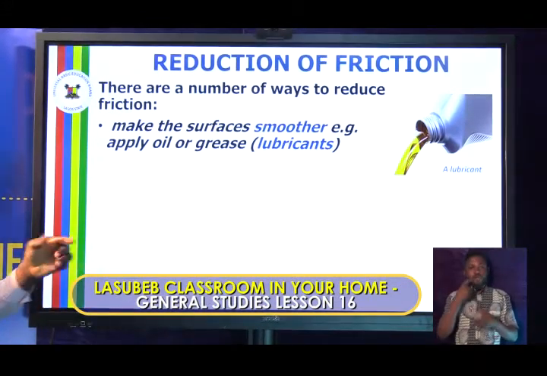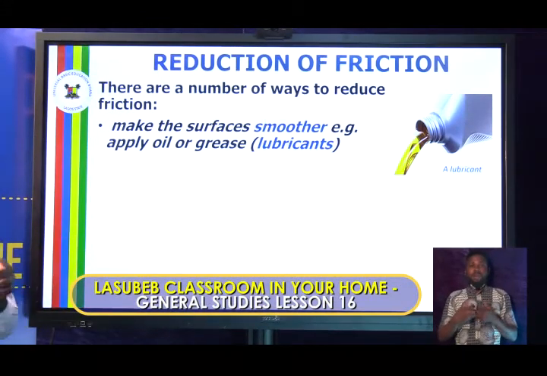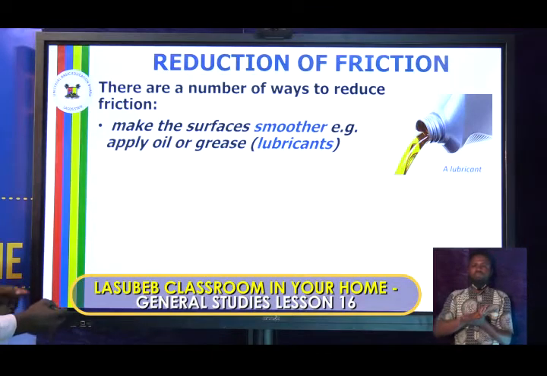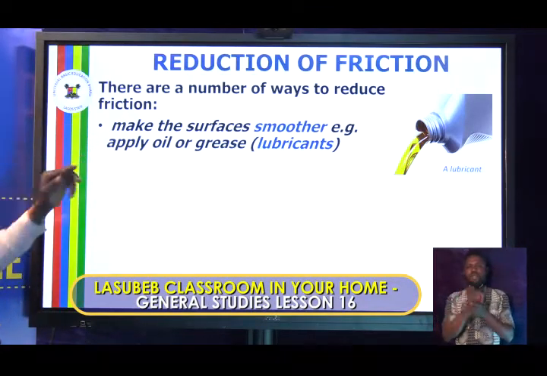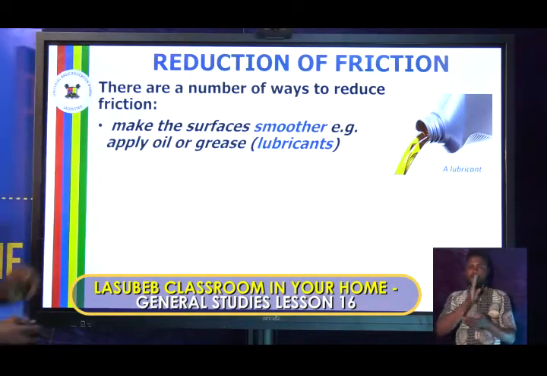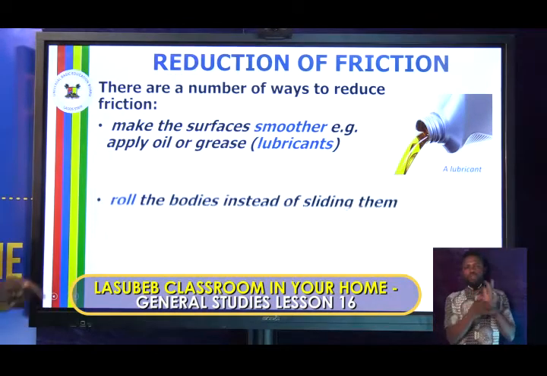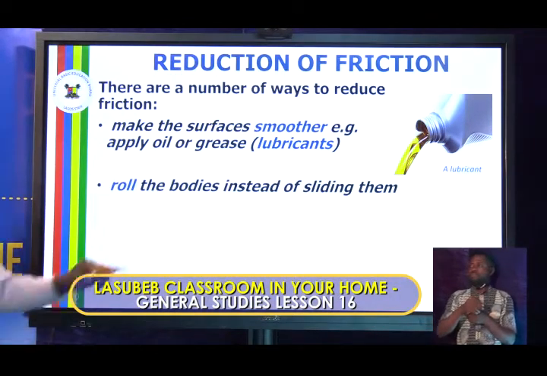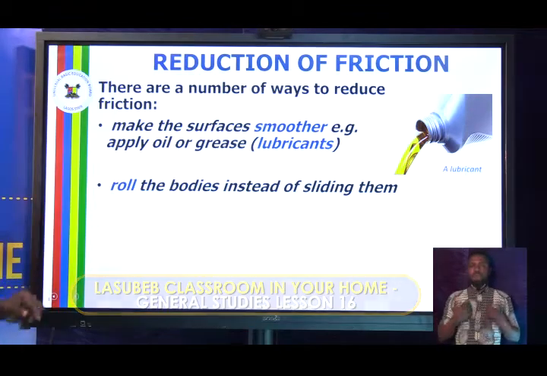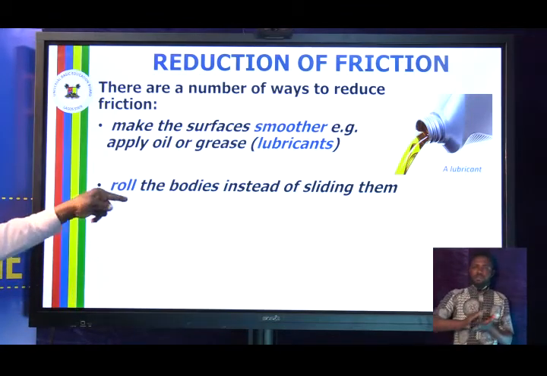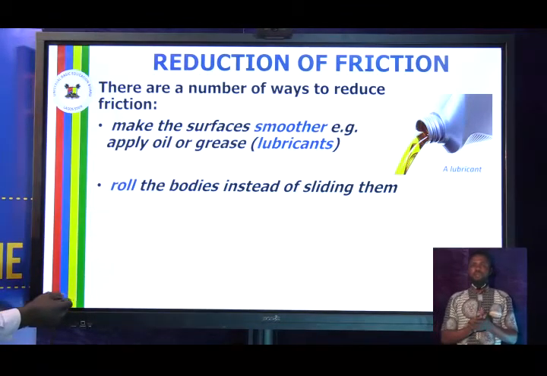Just like you have noticed in a grinding machine, the metal one, you see that we have a place there where they apply oil or grease so that it will give you the desired result you want. That is to say that you make the surface smoother, you apply oil or grease. That's the first one. The second one is roll the bodies instead of sliding them. That's another way you can reduce friction.